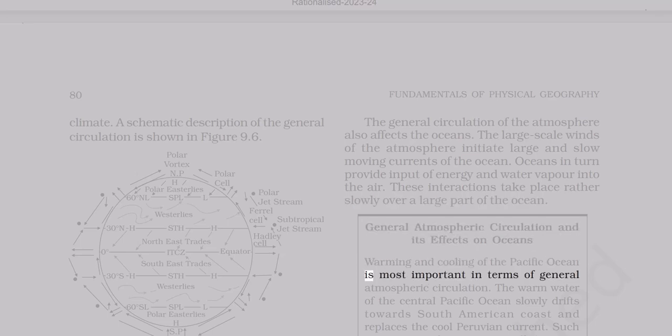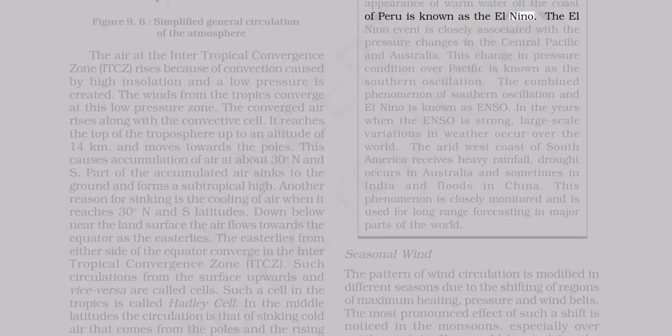Warming and cooling of the Pacific Ocean is most important in terms of general atmospheric circulation. The warm water of the central Pacific Ocean slowly drifts towards South American coast and replaces the cool Peruvian current. Such appearance of warm water off the coast of Peru is known as the El Niño. The El Niño event is closely associated with the pressure changes in the Central Pacific and Australia.